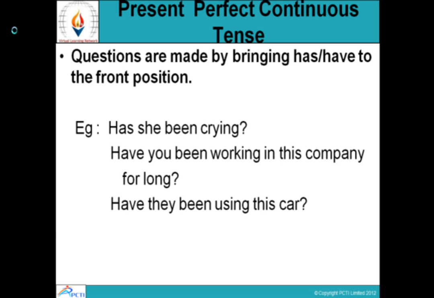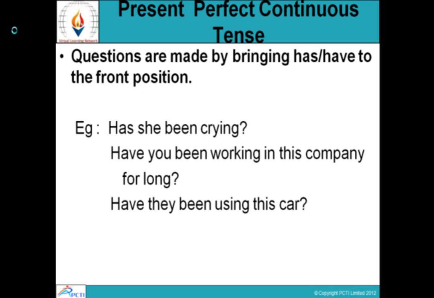Have you been working in this company for long? So, have, one part of the helping verb. In between, we use the subject, that is you, and then the second part of the helping verb, been. And then the main verb, working, and then the other words.